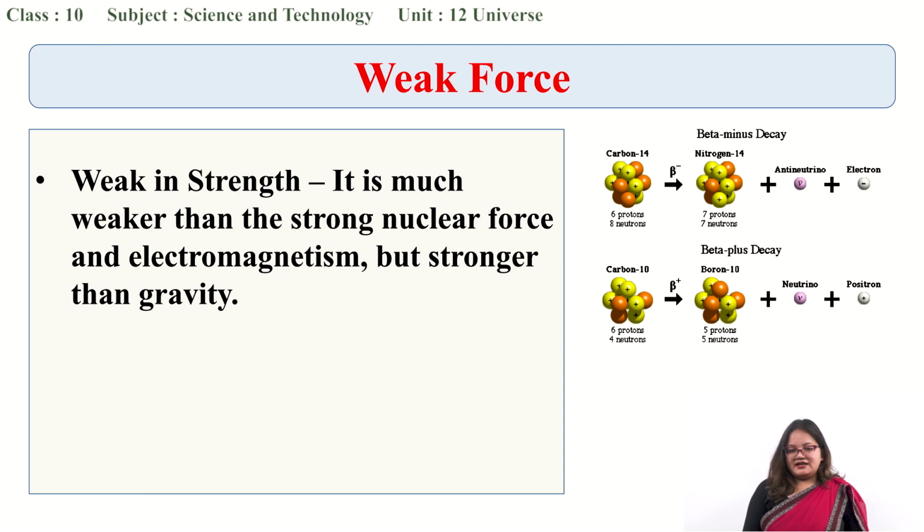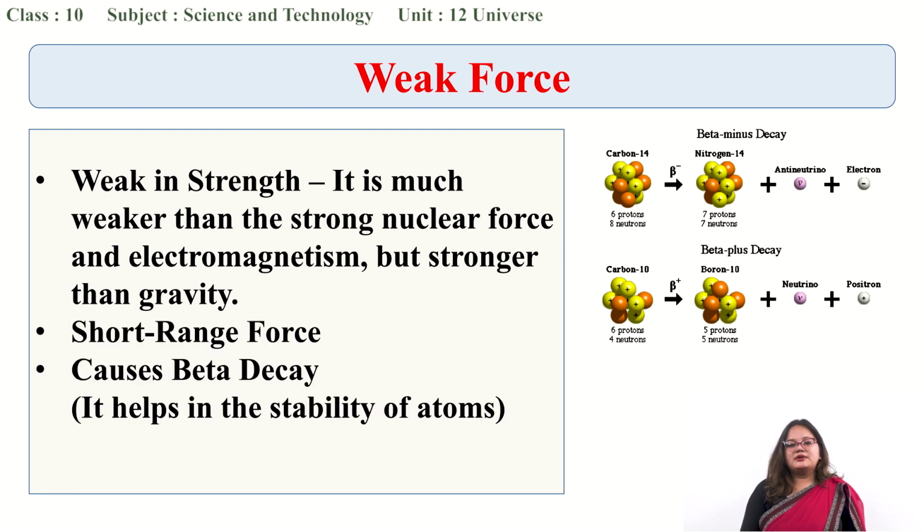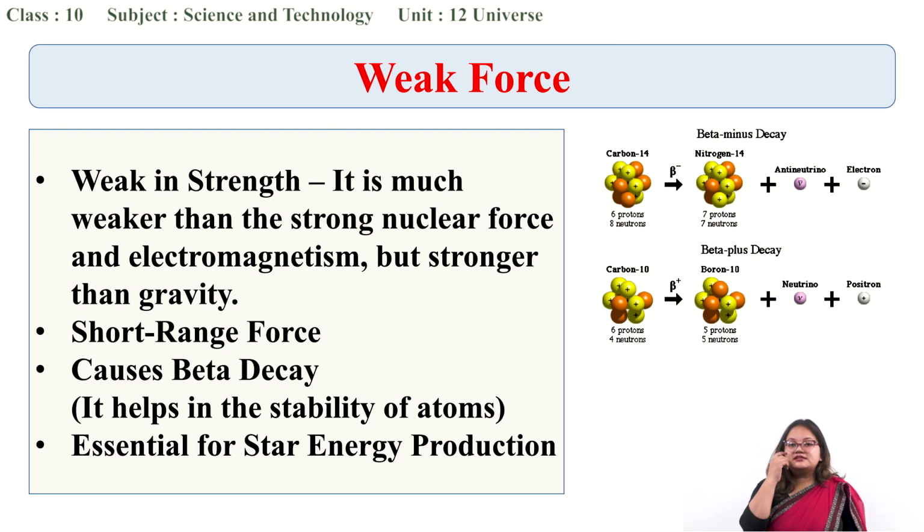It is weaker than the strong nuclear force and electromagnetic force, but comparatively stronger than gravity. It is also a short range force, and it causes a very important phenomenon known as beta decay, which helps in the stability of atoms. Another important part is that it is essential for star energy production as well.